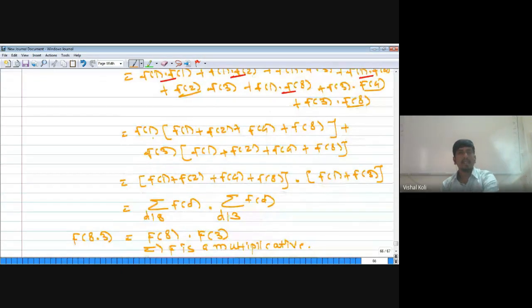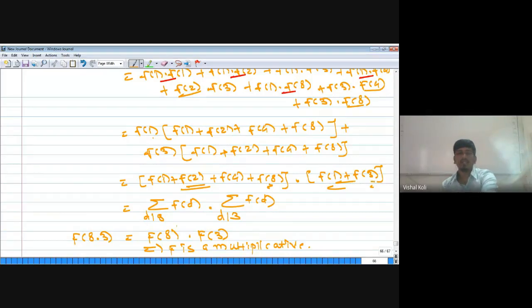And that is f of 1 plus f of 2 plus f of 4 plus f of 8 into f of 1 plus f of 3. But this one is nothing but the sum of all the values of f of d whenever d runs over all the positive divisors of 8, and this one is nothing but the sum of all the values of f of d whenever d runs over all the positive divisors of 3.